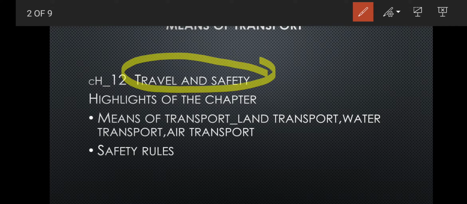I will tell you what transportation is and the types of transportation available for human beings nowadays, like land transport, water transport and air transport. Also I will tell you the safety rules in the second part of this chapter.